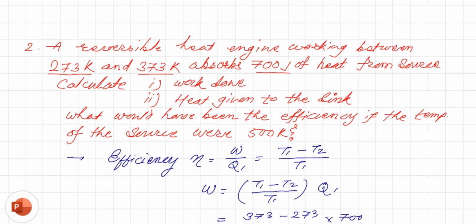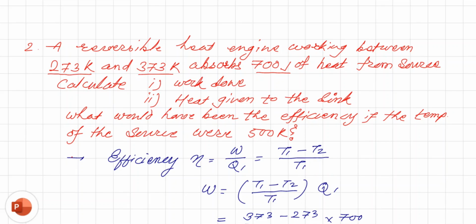The temperatures and the heat absorbed are given. When we talk about work done, efficiency eta is equal to W upon Q1, and that is equal to T1 minus T2 upon T1.